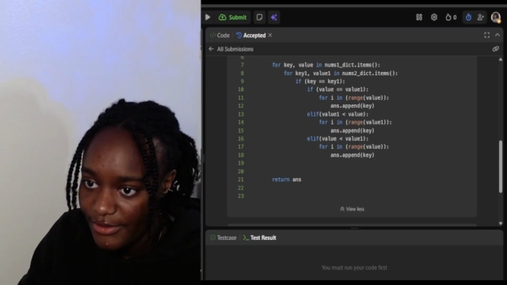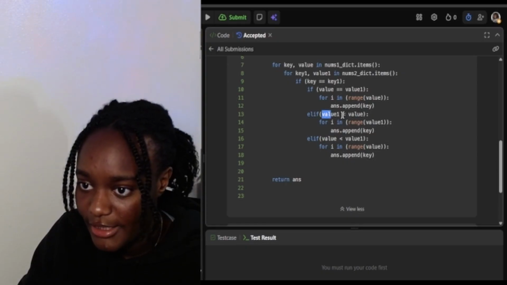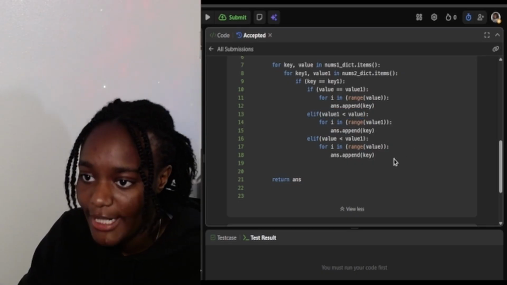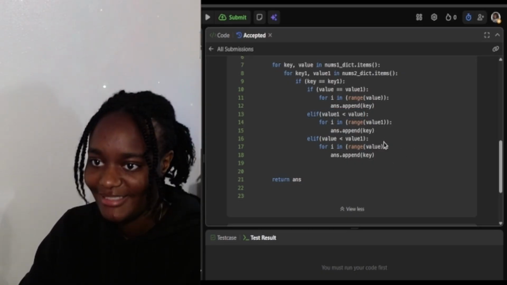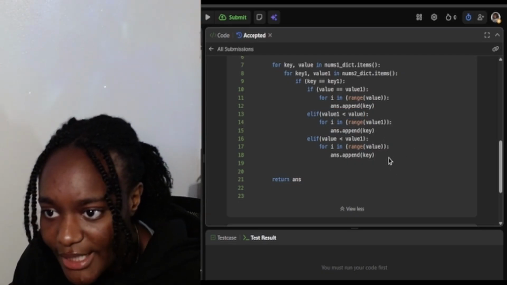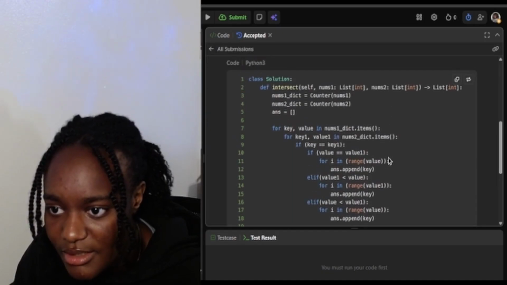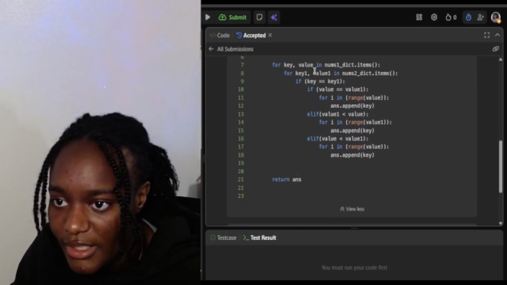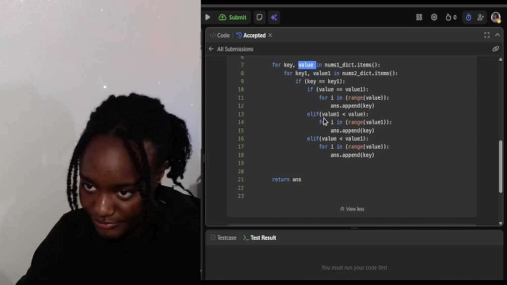And then for the next one, I'm gonna say elif the value1 is less than value2, right? In our situation, there we go, value1 is less than value2.